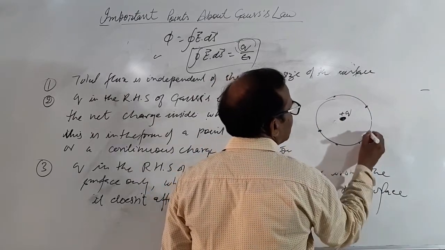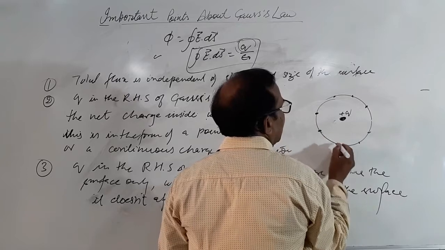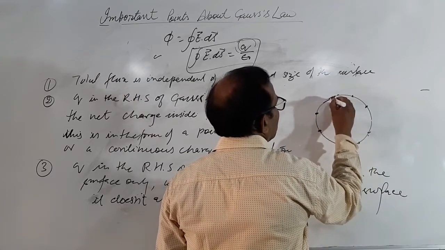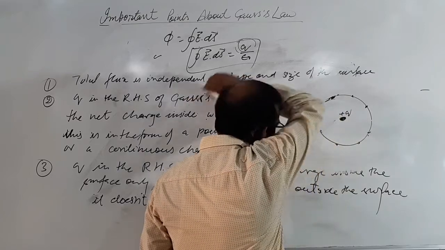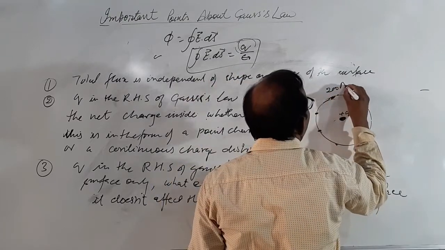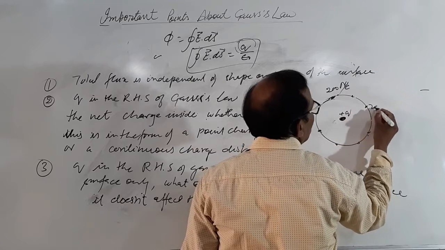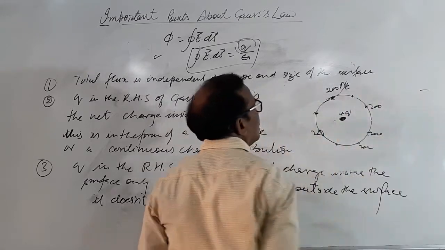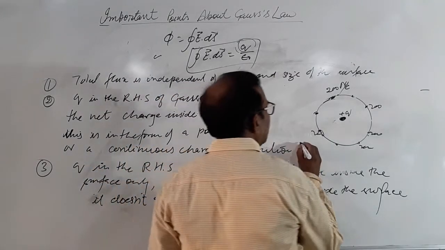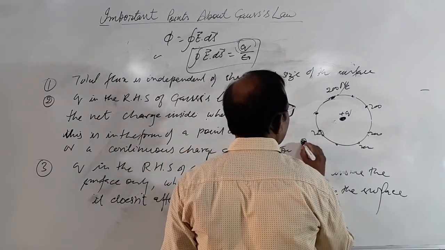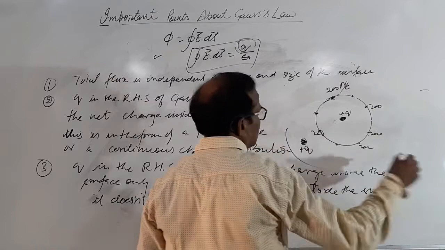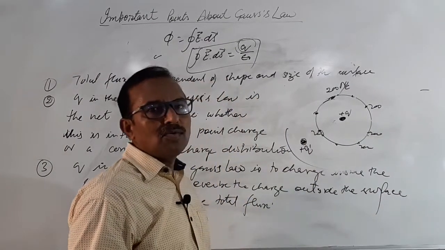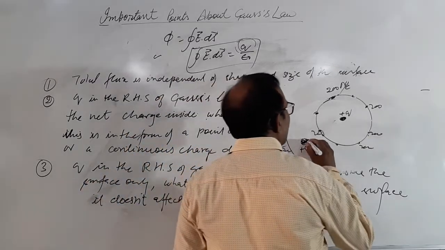Let the field be 200 Newton per Coulomb. So when another charge is placed, suppose this is again a positive charge, Q dash.